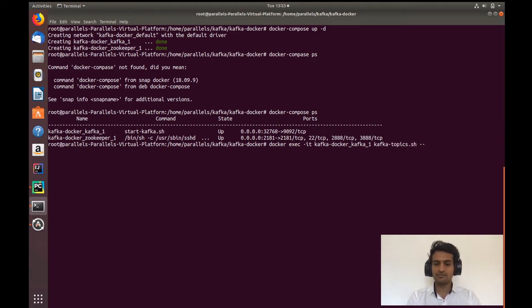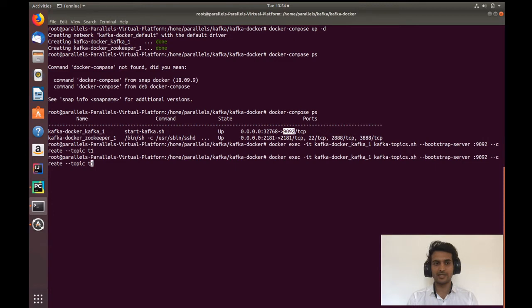I'll say my bootstrap server is running on 9092. As you can see above, it is running on 9092 inside the Docker TCP. I'll say --create --topic t1, and that will create a Kafka topic for me.